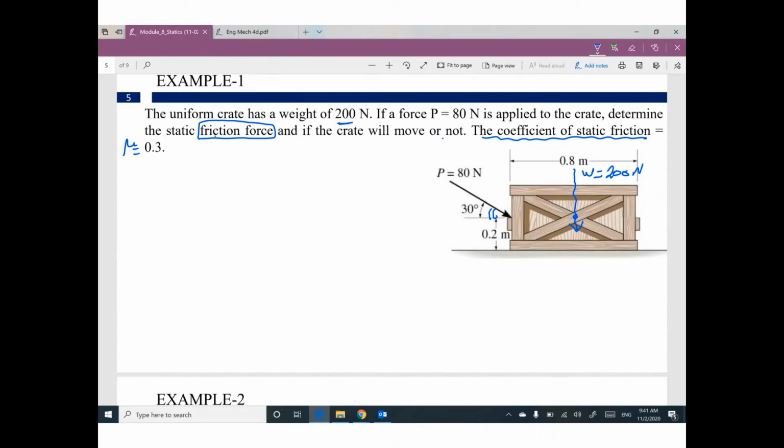Okay, let's start. Guys, where is the force which is trying to push this crate? I think this inclined force will be resolved into two components, one horizontal and one vertical. If you go back to module number 1 in this course, the horizontal value will be 80 cosine 30, and the vertical one will be 80 sine 30.